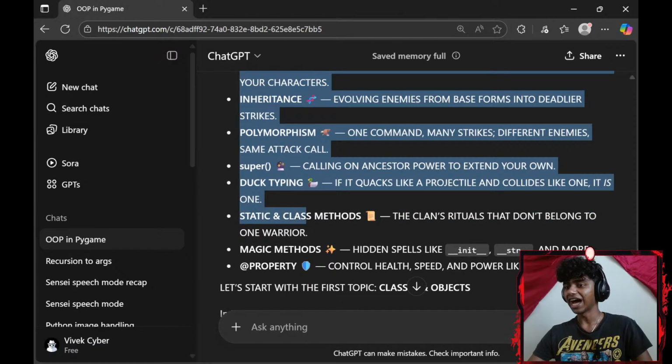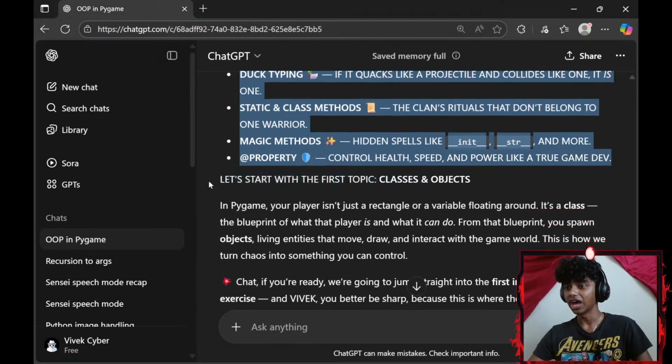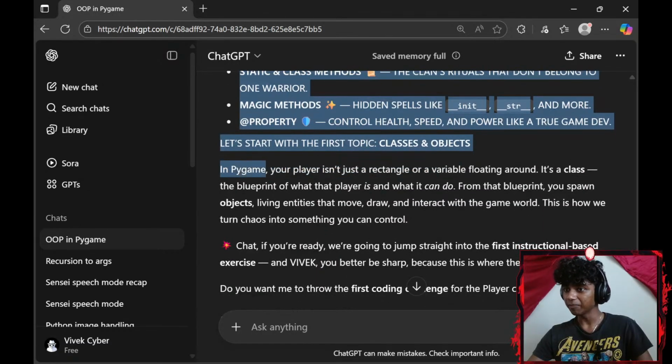Static and class methods: the clan's rituals that don't belong to one warrior. Magic methods: hidden spells like dunder init, dunder str, and more. Add properties, control health, speed, and power like a true game dev. Let's start with the first topic, classes and objects. In Pygame, your player isn't just a rectangle or a variable floating around.